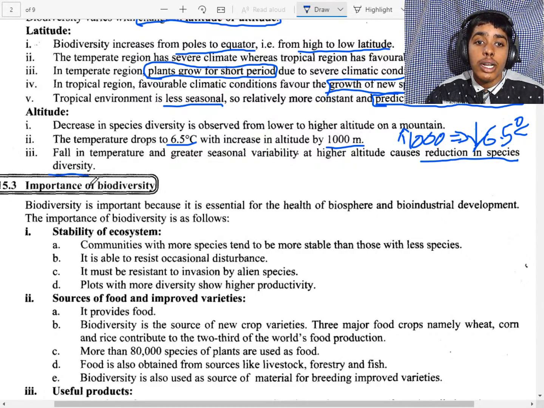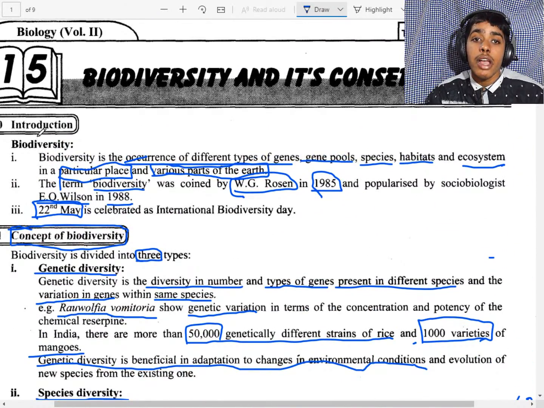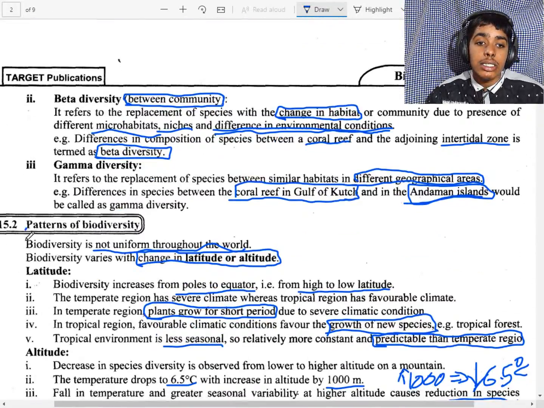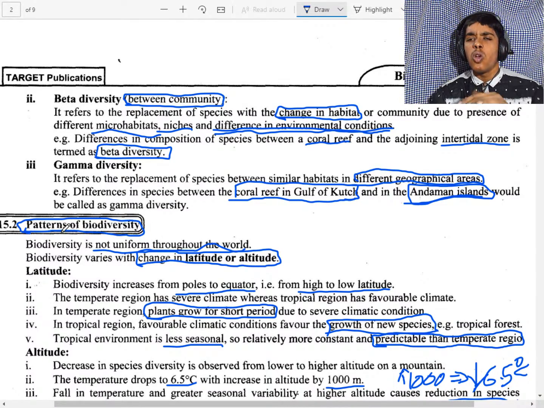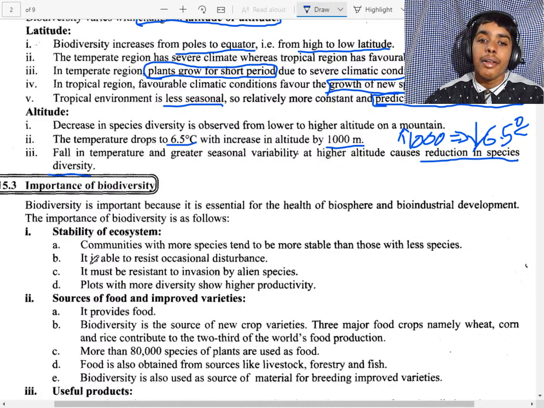Now we will see the importance of biodiversity. From the beginning we have had the introduction, the concept, and the patterns, how biodiversity changes from lower to higher or higher to lower, what the conditions are, what the effects are, and so on. Biodiversity is important because it is essential for the health of the biosphere.